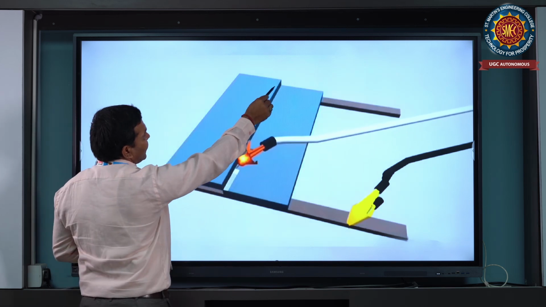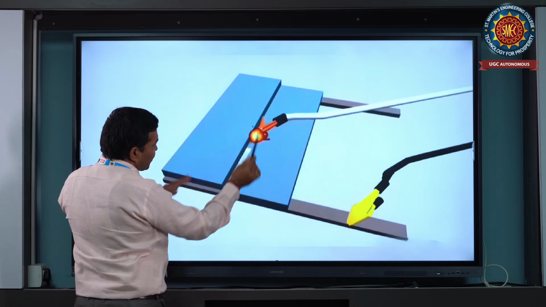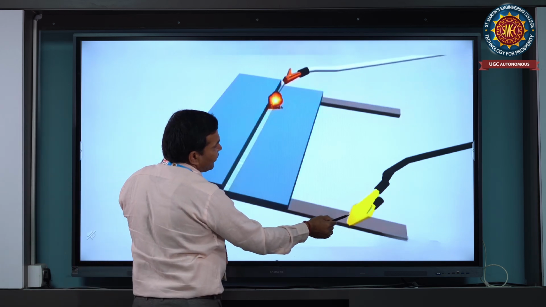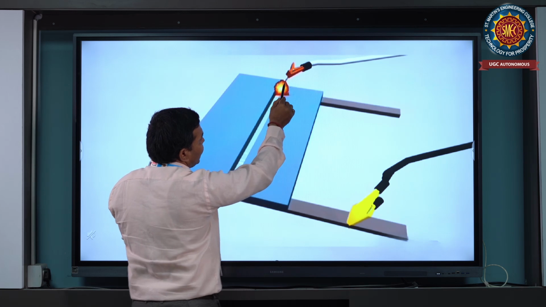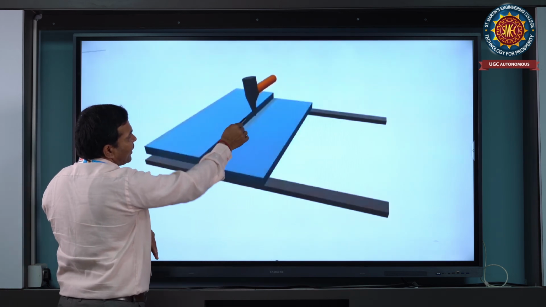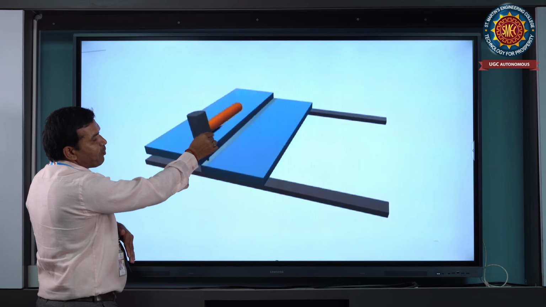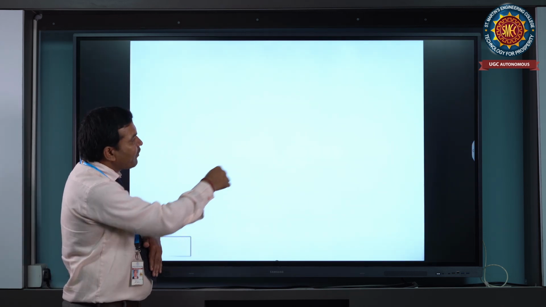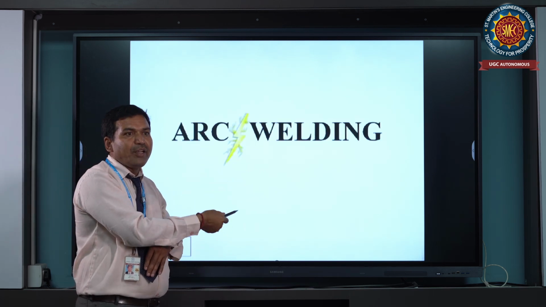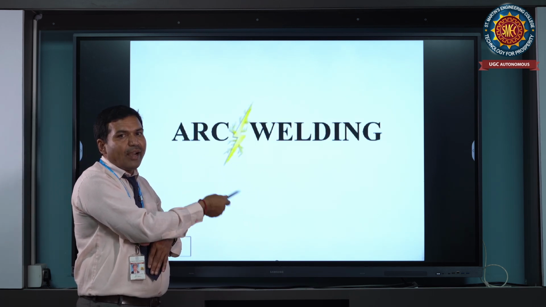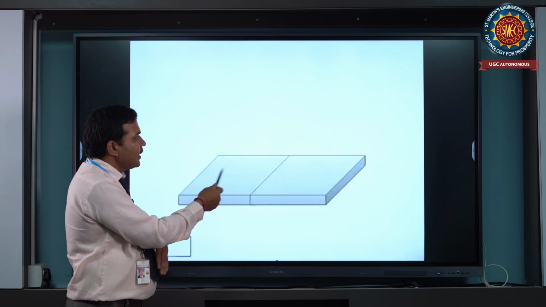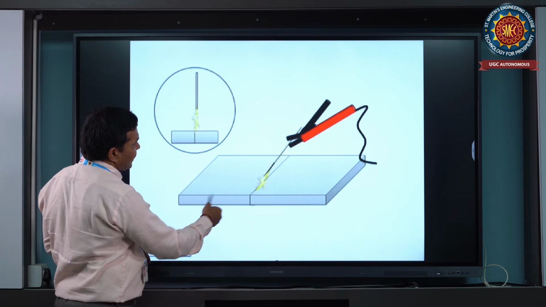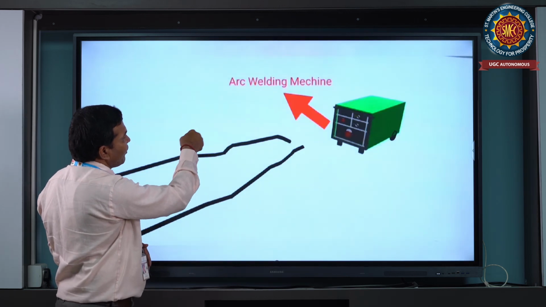See here, the two edges are built up during the welding process. With the negative cable and positive cable, it generates the spark. This is arc welding. After that, remove the slag material with a chipping hammer, removing the unwanted material. Then inspect the weld to see whether it is properly joined or not, and do service accordingly. That is the principle of arc welding video. Here you can see the complete job, a small video of the joining area.